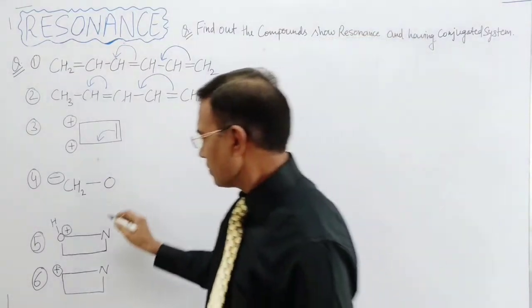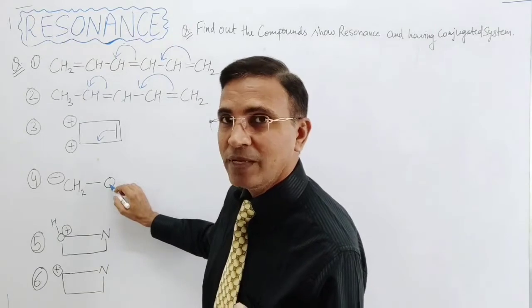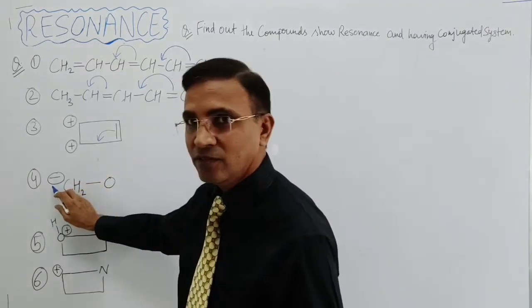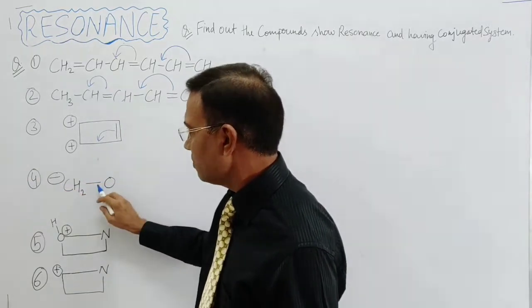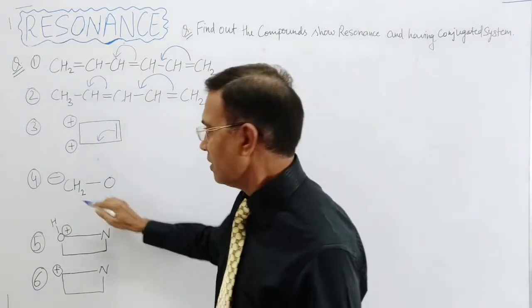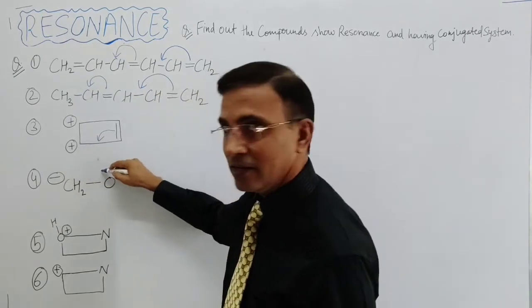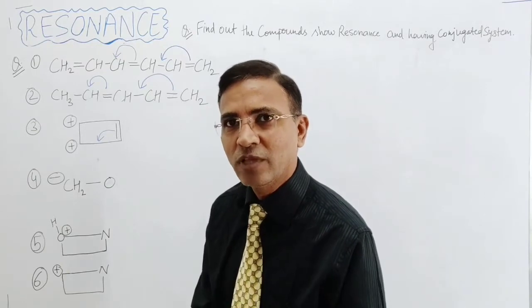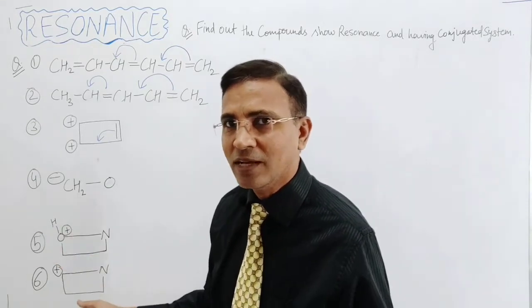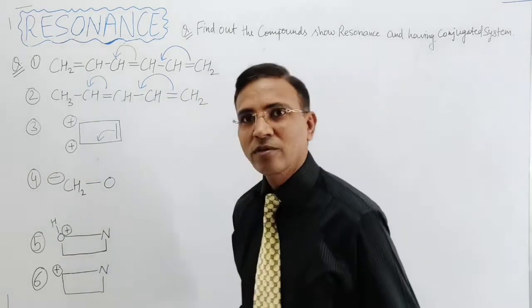So here the oxygen atom's octet is completed, and here is the negative charge. If this negative charge comes to here, the oxygen can't accept the lone pair of electrons into an empty orbital, because the empty orbital is absent. That's why this can't make a pi bond with the oxygen atom.